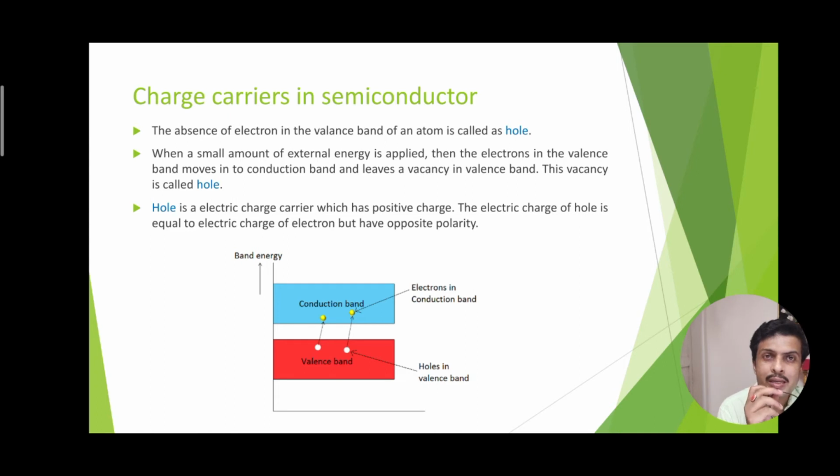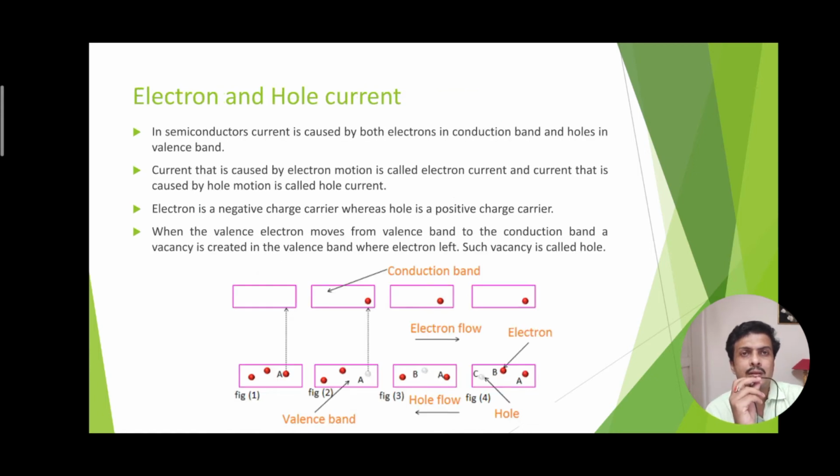Remember, a hole always exists in the valence band. Regarding the conduction of current, there are two types of current in a semiconductor. That is why the charge carriers are holes and electrons.